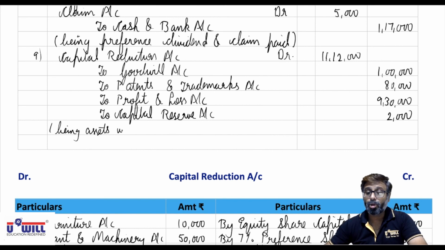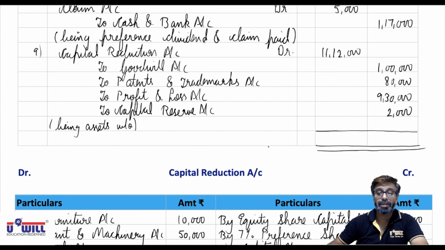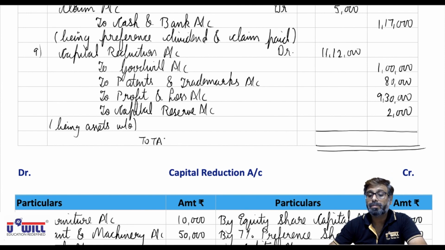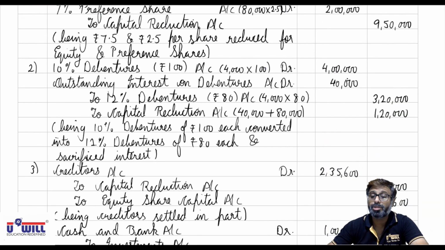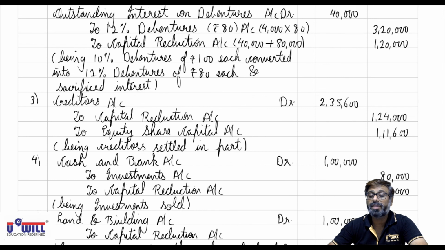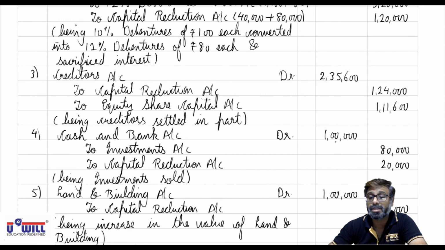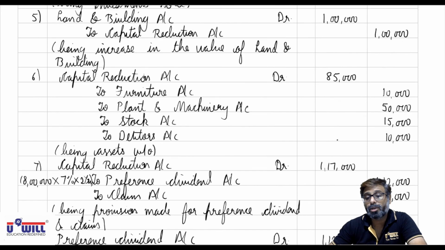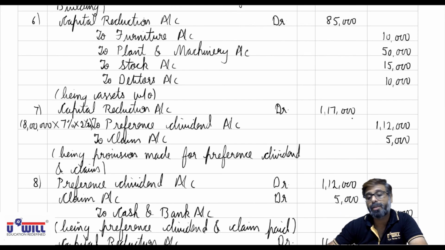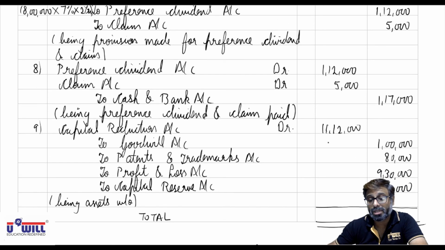Now the total of the journal will be required just for the formality, so all of you can do it in the calculator. 9,50,000 plus 4,40,000, so 13,90,000. 13,90,000 plus 2,35,600 and so on, the total comes to 32 lakh 56,600.